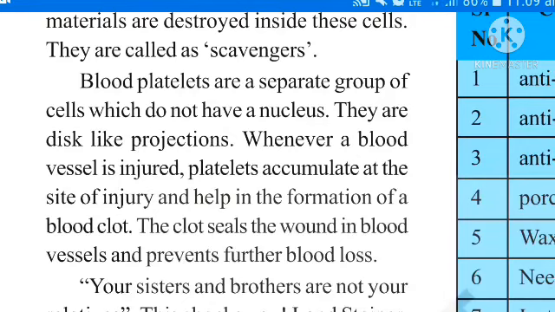Okay, my dear children, remember, up to connective tissues are completed. Means there are four kinds of animal tissues. First one epithelial tissues, second one connective tissues. Up to here remember and learn it.